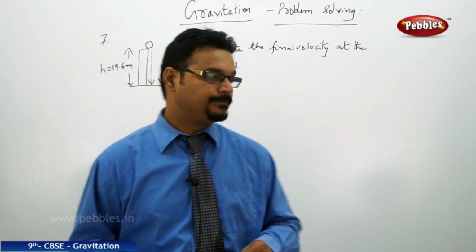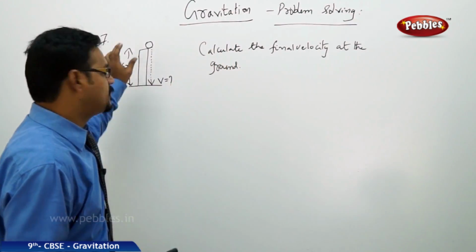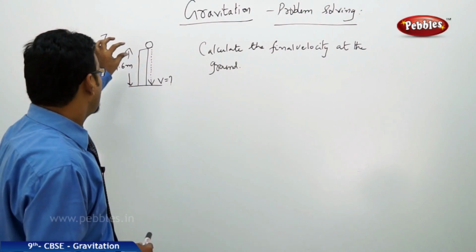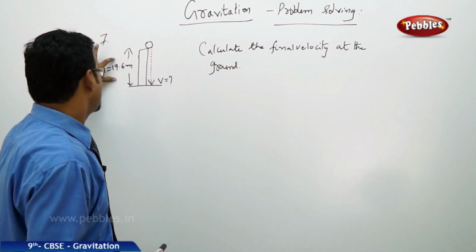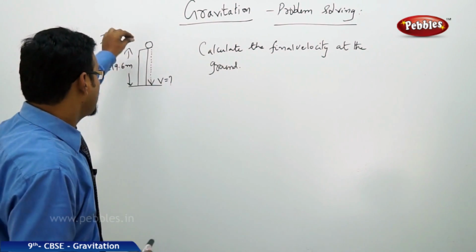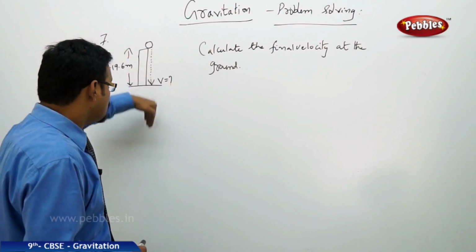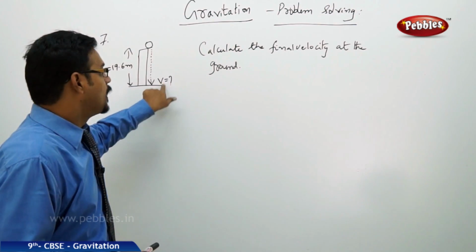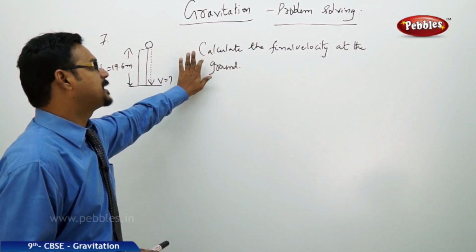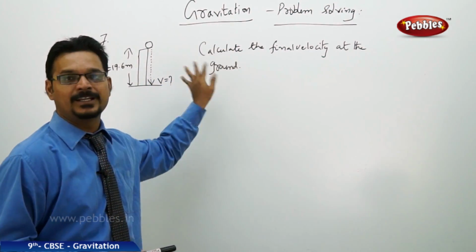One more numerical problem. There is a ball on the top of a tower of height 19.6 meters, and the ball is dropped and it reaches the ground with the maximum velocity v. Now the question is, calculate that maximum velocity or final velocity at the ground.